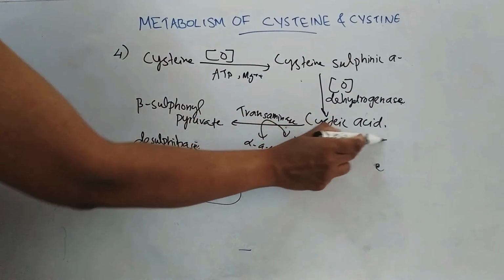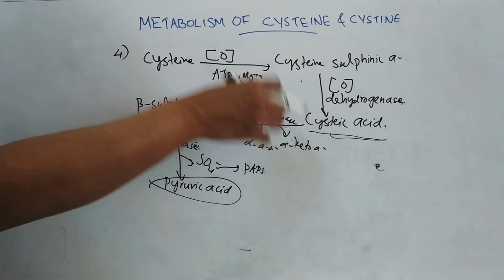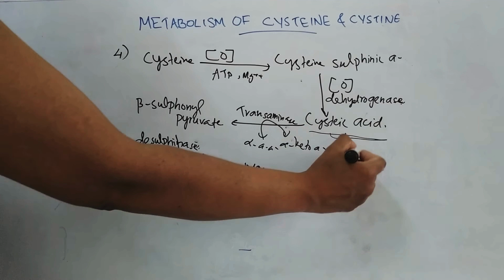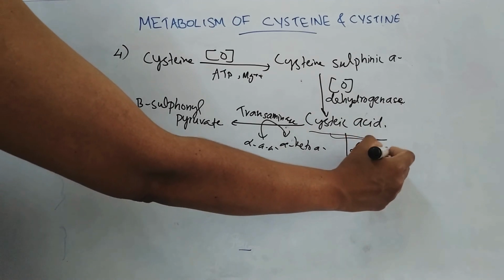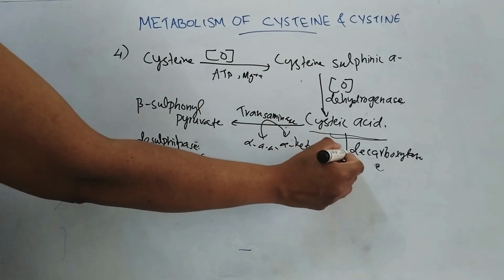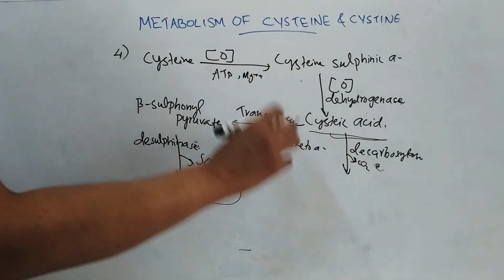Here this cystic acid formed can then form taurine by the decarboxylase enzyme. Decarboxylation means carbon dioxide is released. It first forms hypotaurine.